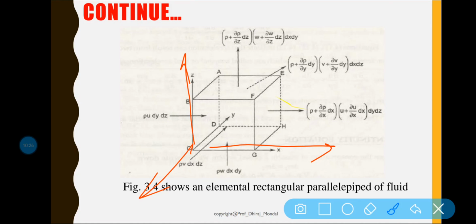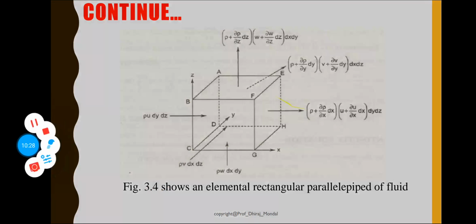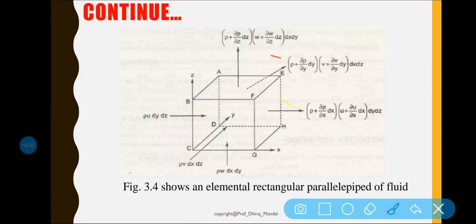You can see this is the shape of a cube. Now let us consider some amount of mass is coming into the system, this control volume, and some mass is coming out of the control volume. Clear?